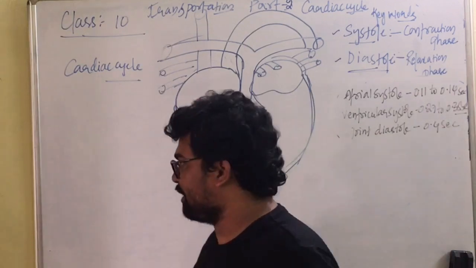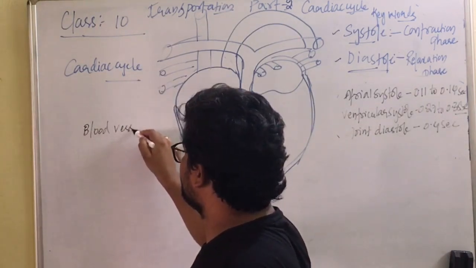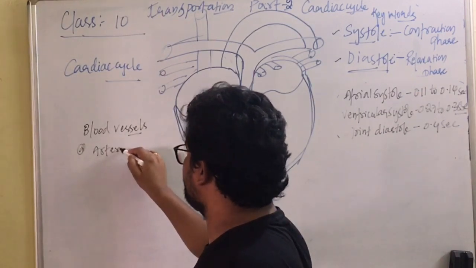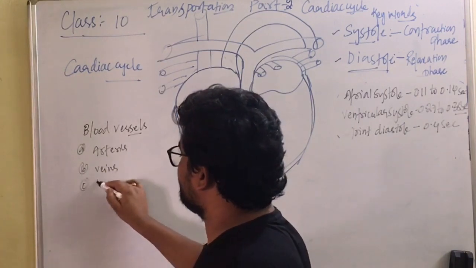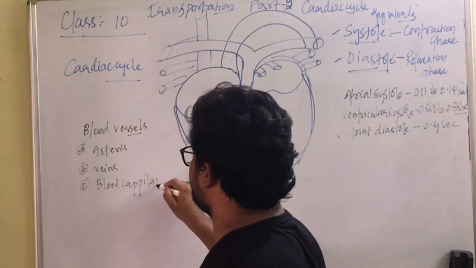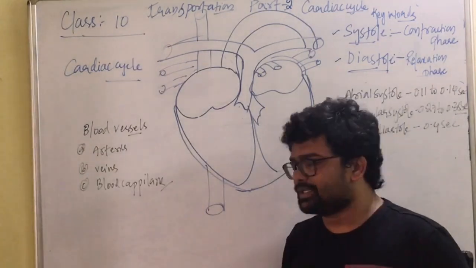So we have three types of blood vessels. When we talk about blood vessels, we have three types: one is arteries, veins and blood capillaries. So these are the three types of blood vessels. So what are arteries, what are veins and what are blood capillaries?